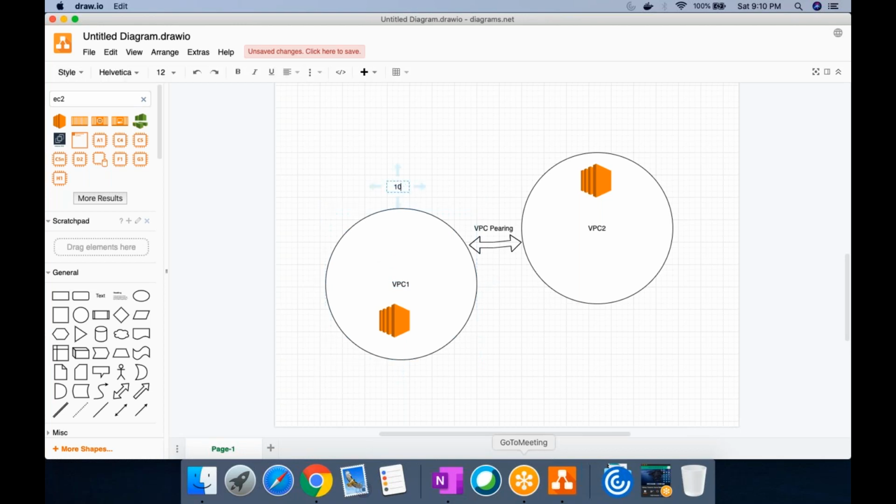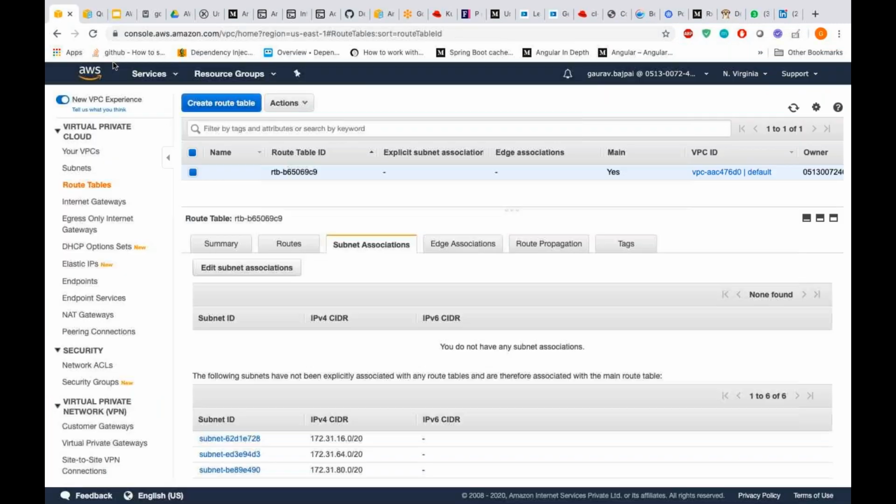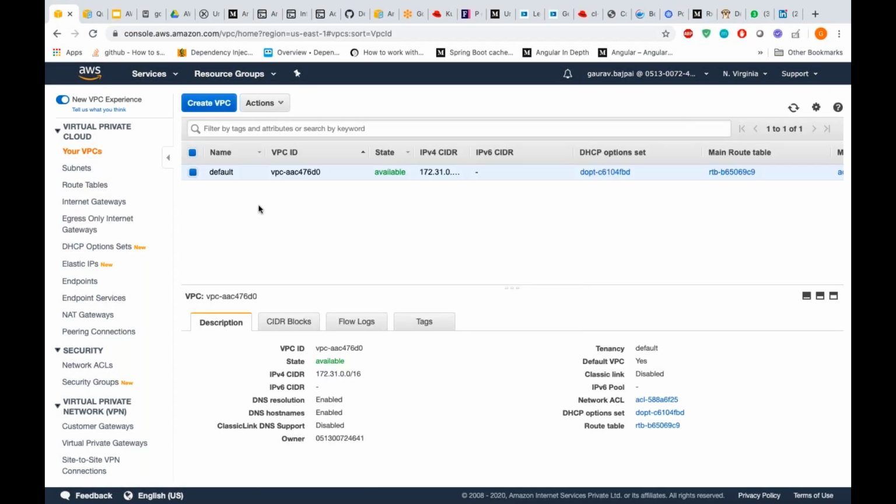Or the range of the subnets that's been configured. So this is /16, and then this is something called 172 dot some range /c. If you see the default VPC subnet range, it is part of this CIDR.